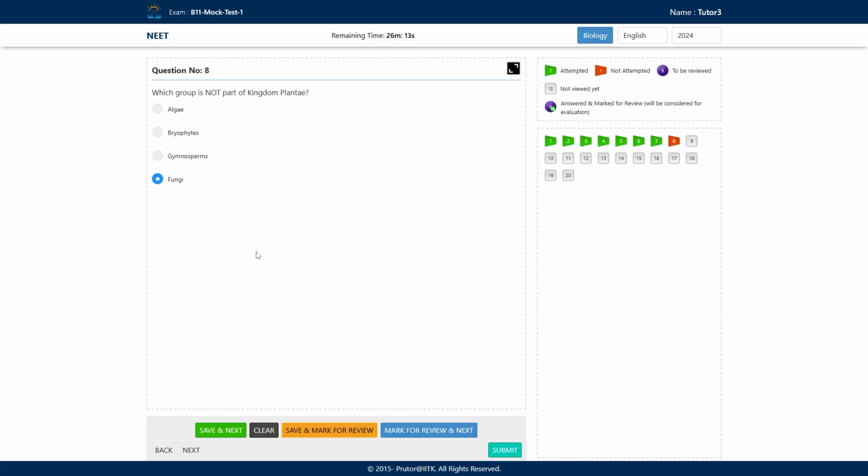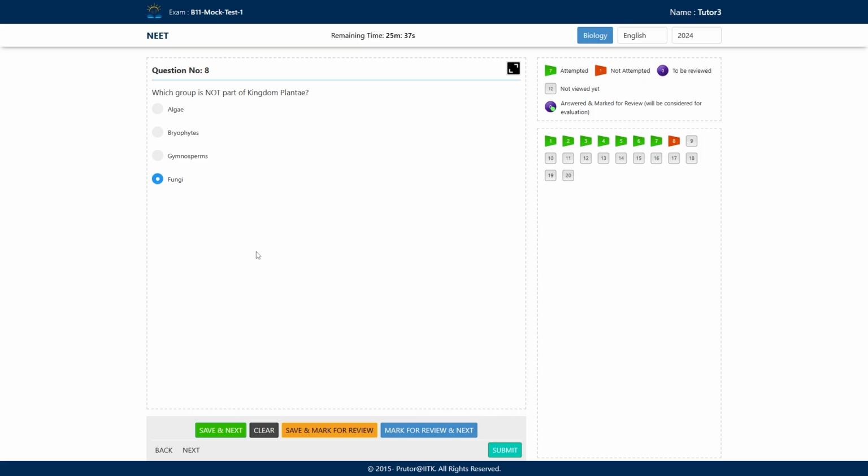Fungi are not kept in plant kingdom because, very important point, they are not having chlorophyll. They cannot make their own food, right? There are some other differences, like their cell wall is made up of chitin, right? They are following the heterotrophic mode of nutrition because they are not having chlorophyll.